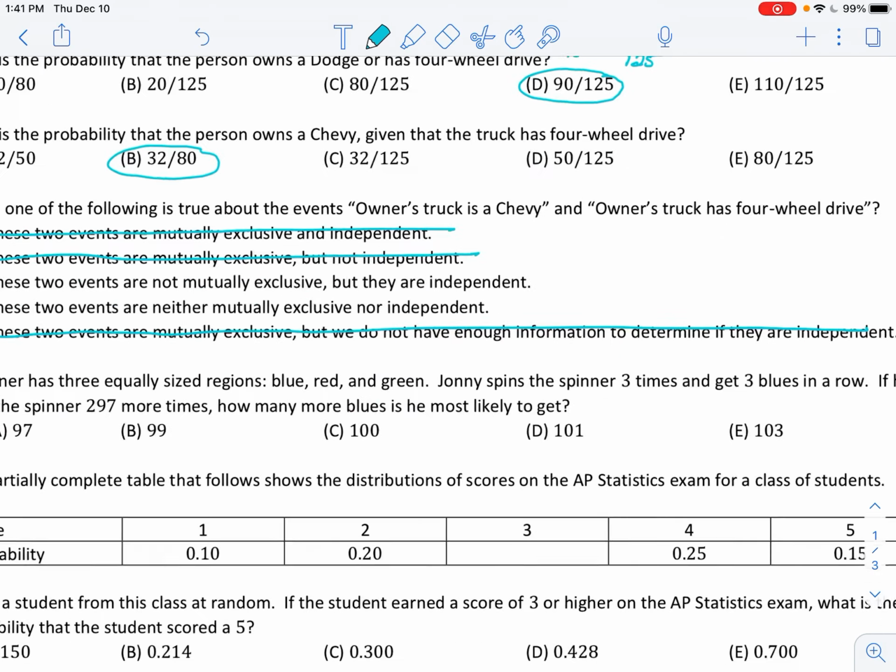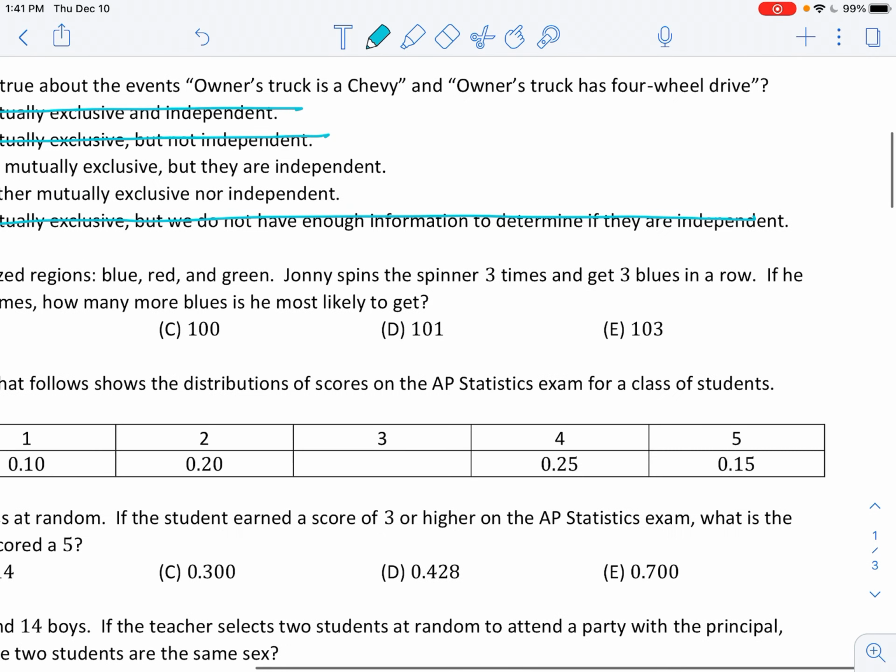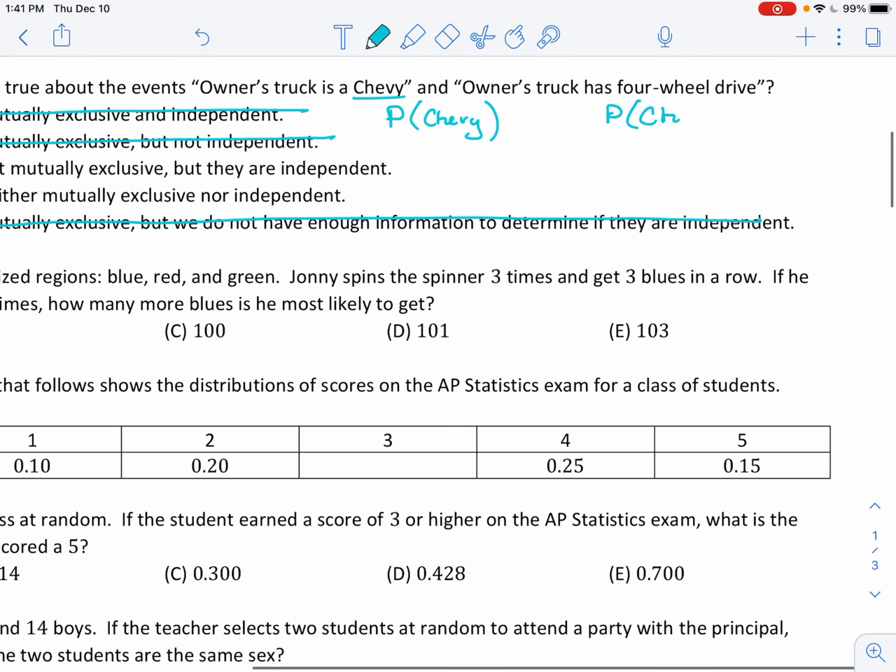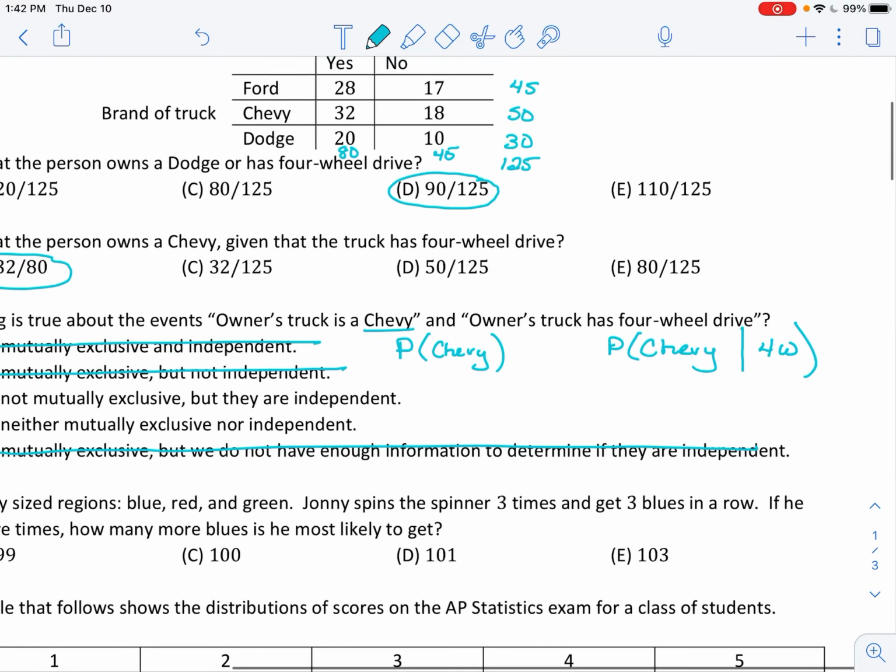There's multiple ways you could test this, but the way I'll choose to do it is I'll just find the probability of the first event, which they talk about Chevy first. I'll compare it to still the probability of that event. I'm still going to find the probability of a Chevy, but if I limit it to the condition that I already chose somebody who drives a four-wheel drive, does it change the likelihood of selecting somebody who drives a Chevy? Those are the two probabilities I'm going to compare.